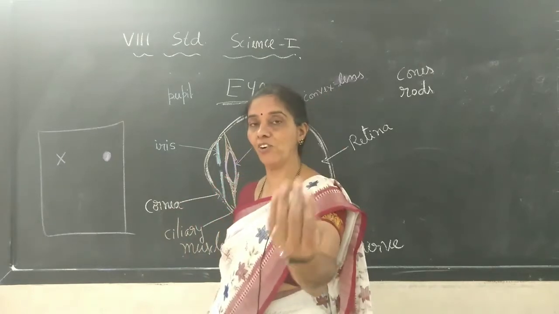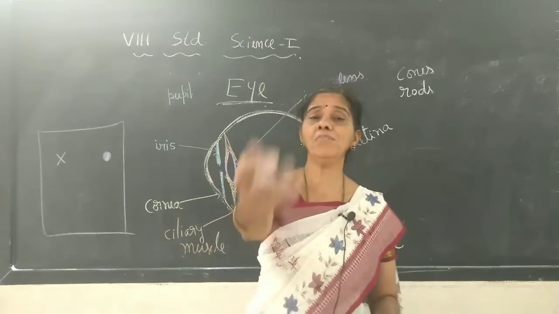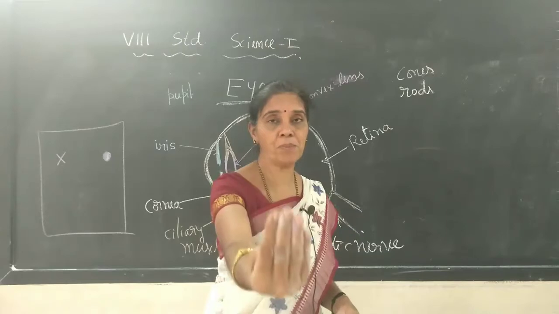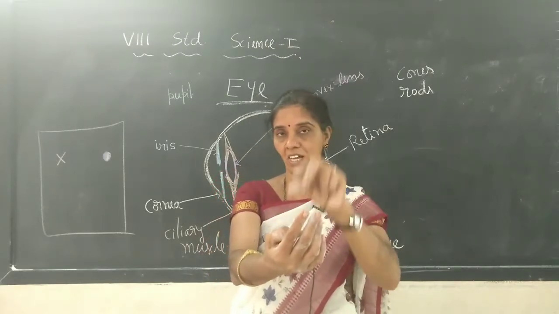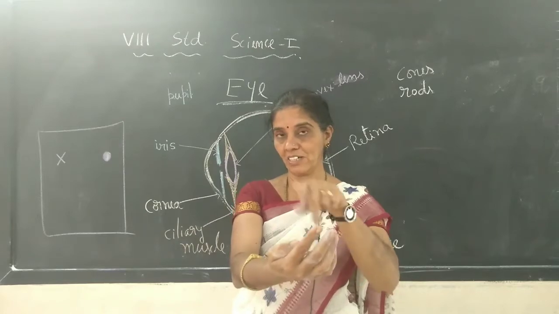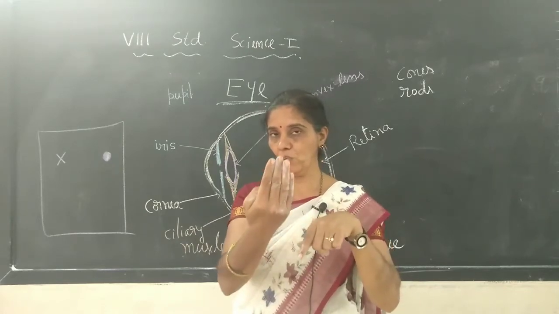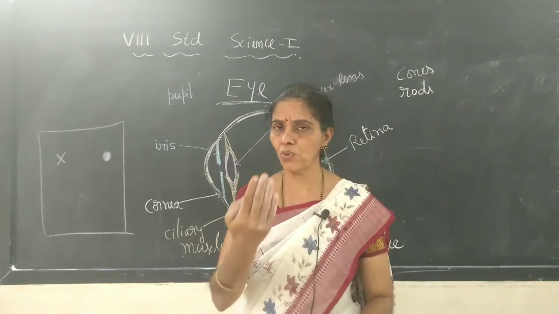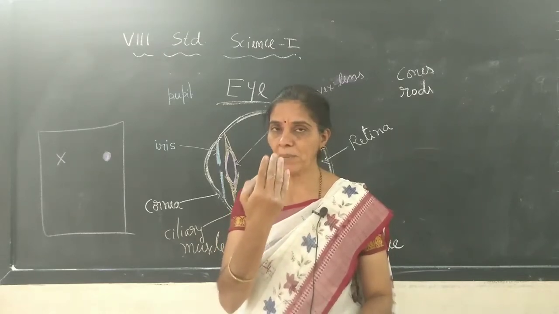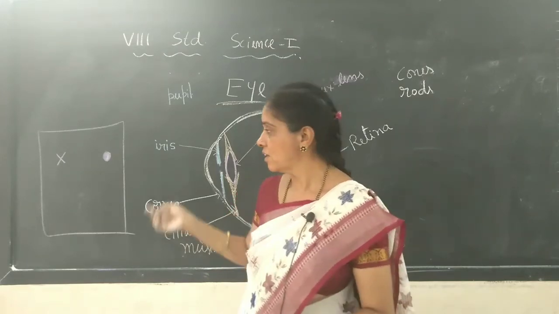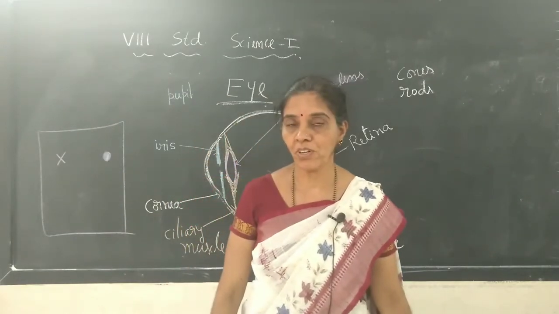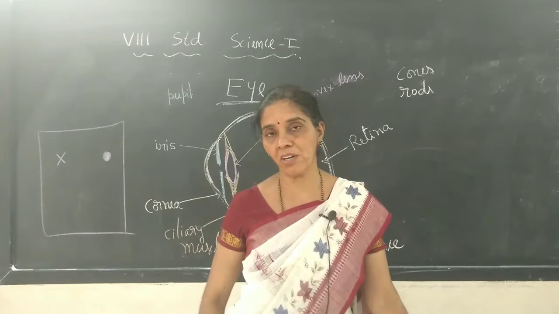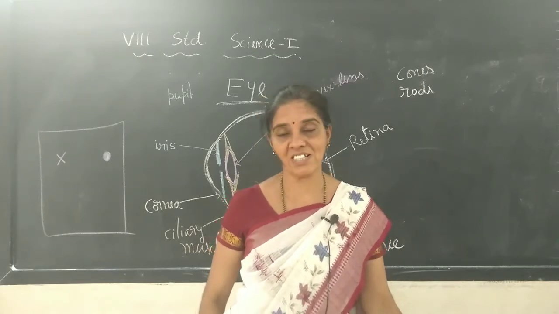So, hold it at arm's distance, stretch your hand, and only try to see the round circle from your left eye. Then slowly move that white sheet nearer and nearer, and at one particular place this cross mark you cannot see, because that cross mark falls on the blind spot, as I said earlier.